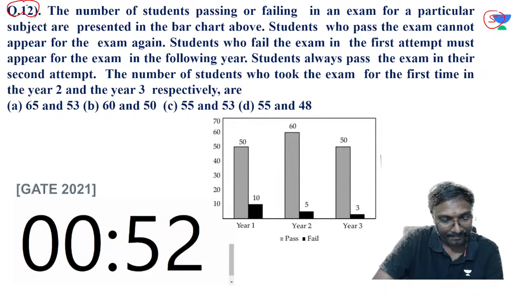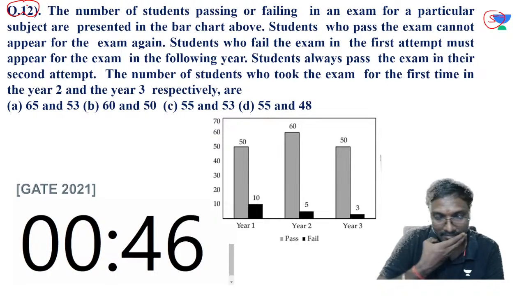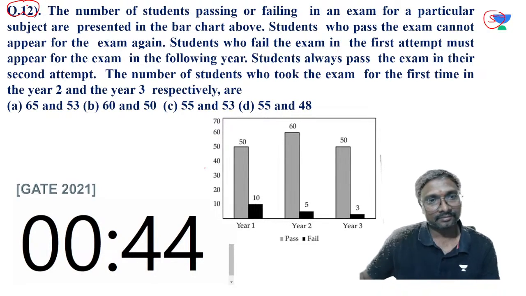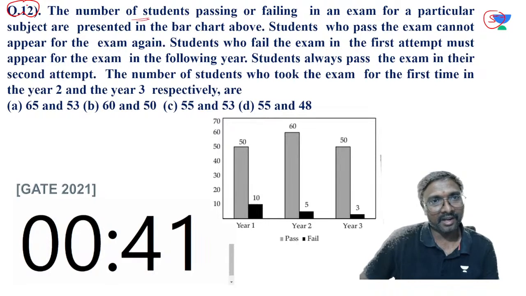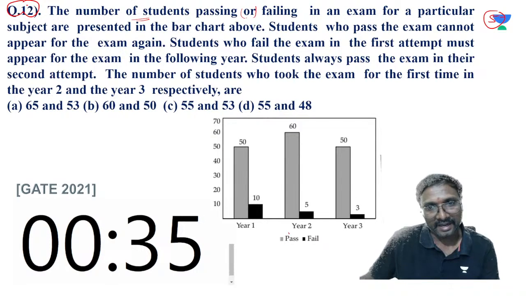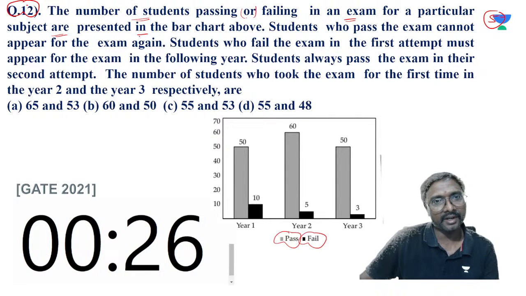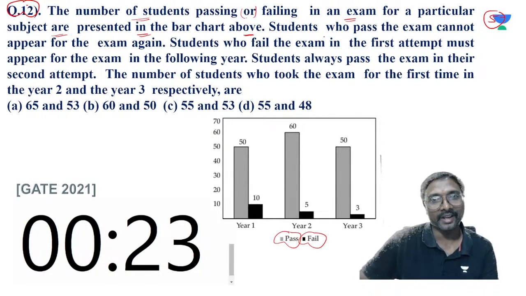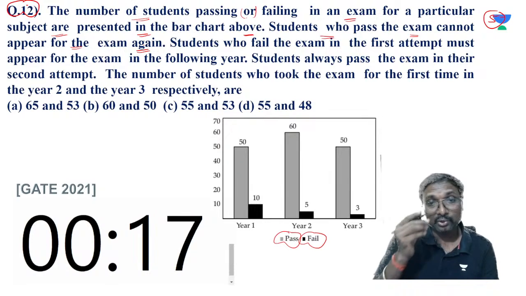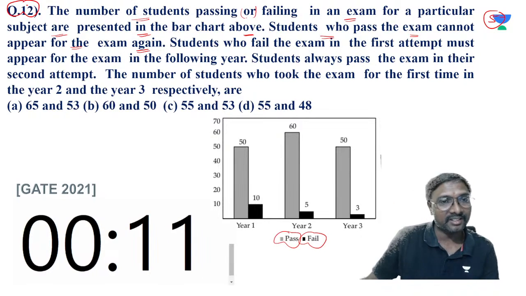D is the answer. Yes, correct, Mahidar. The number of students passing or failing, right? This light color one is passing, and the dark color one is failed. The numbers in an exam for a particular subject are presented in the bar chart above. Students who pass the exam cannot appear for the exam again. So those who passed will not appear again; only those who failed will appear again in the supply examination.